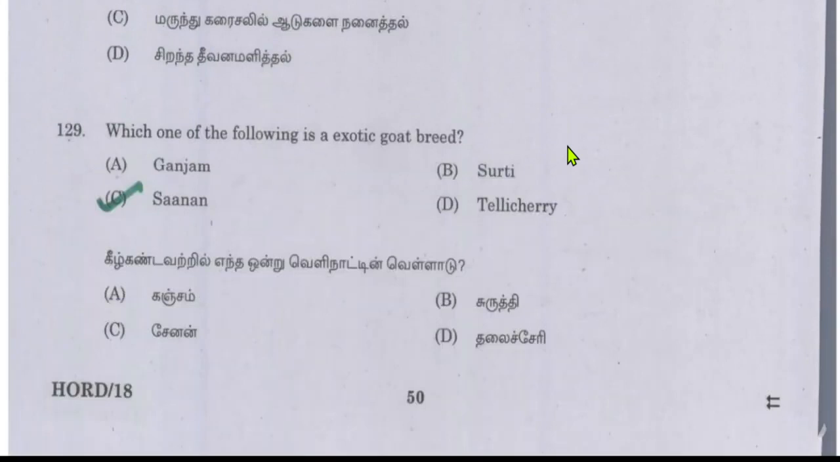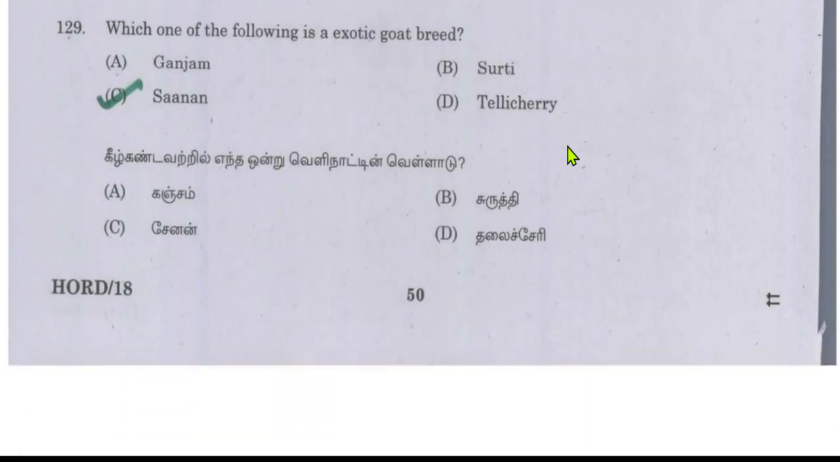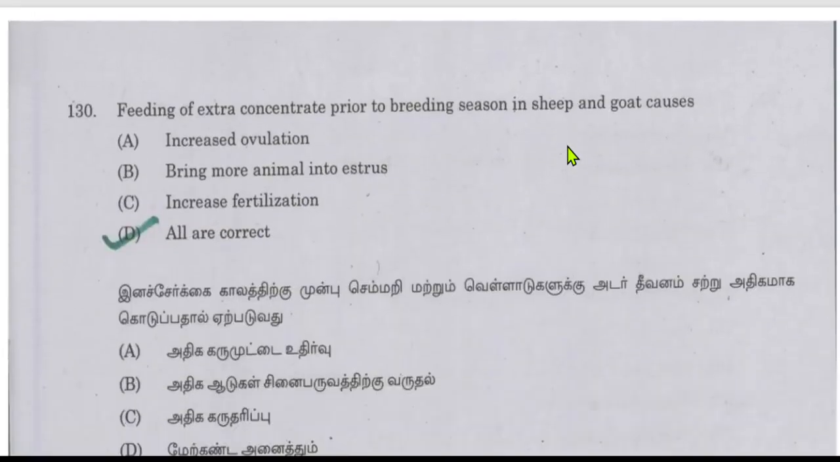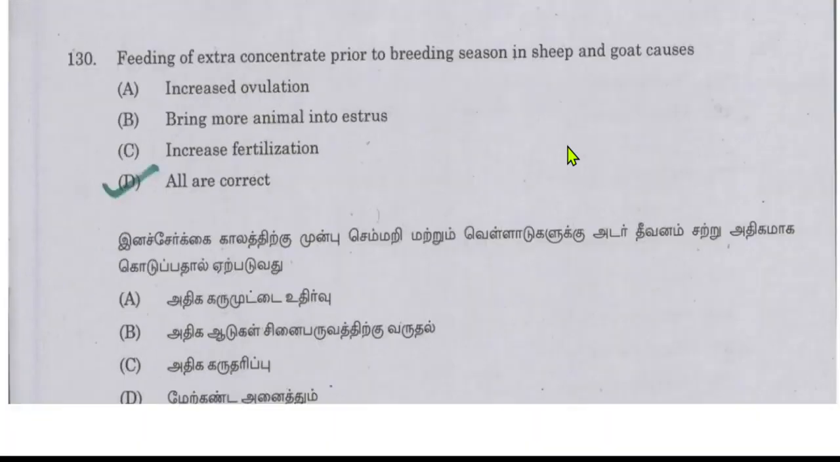Which of the following is an exotic goat breed? It is Saanen. Saanen is an exotic goat breed. Feeding of extra concentrate prior to the breeding season in sheep and goat causes increased ovulation, bringing more ova into the uterus, and increased fertilization. That's why extra concentrate feeding is important.